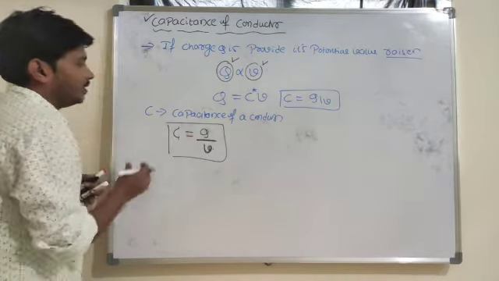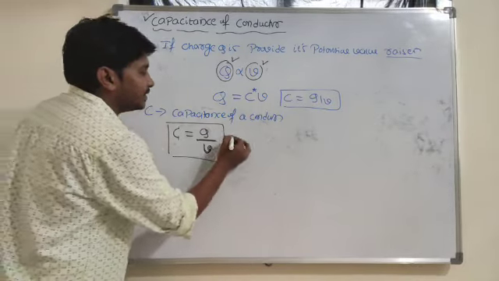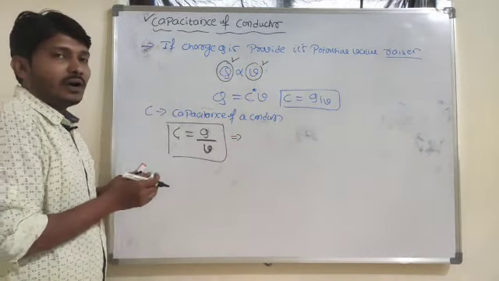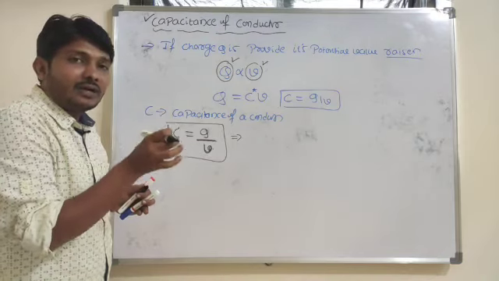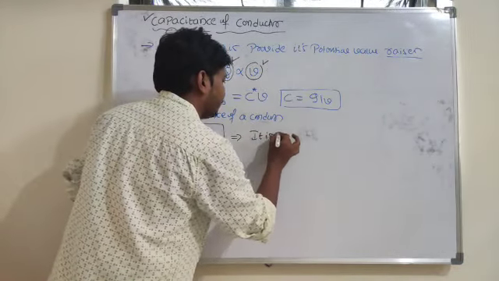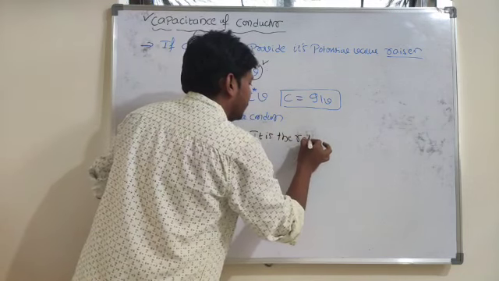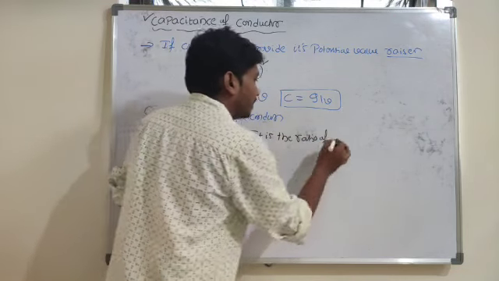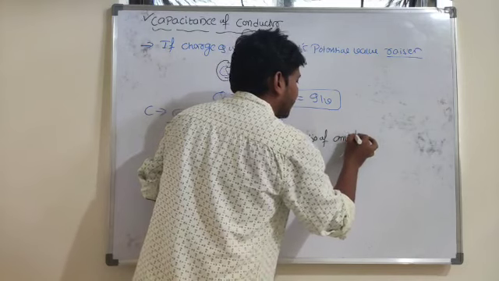Then how will you define the concept of capacitance here? It is the ratio of the amount of charge required to raise its potential.